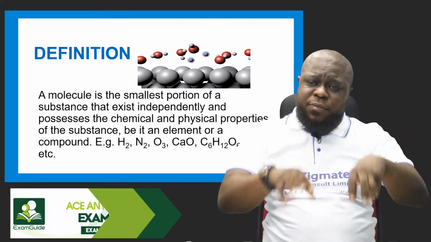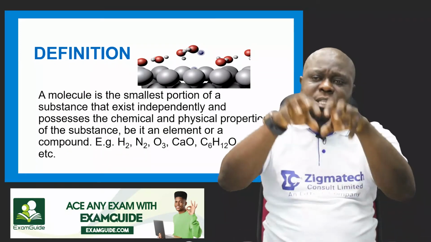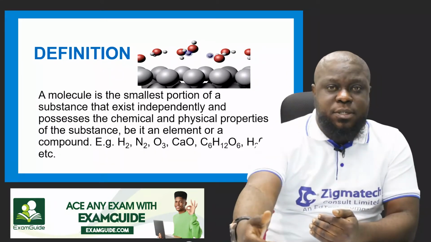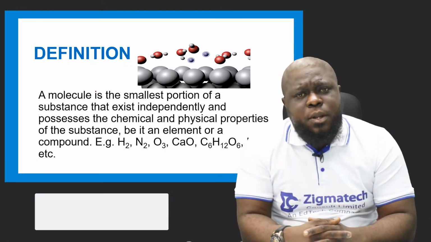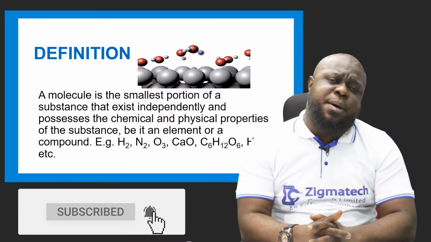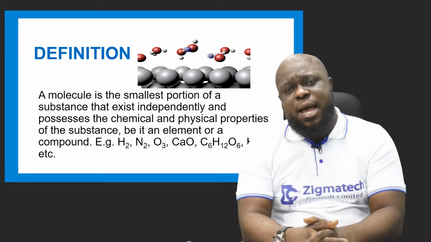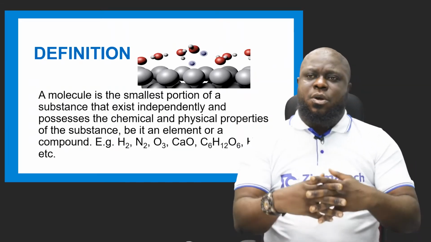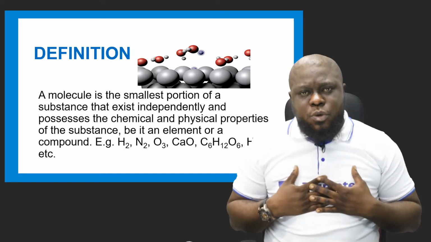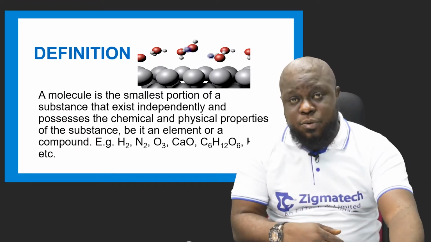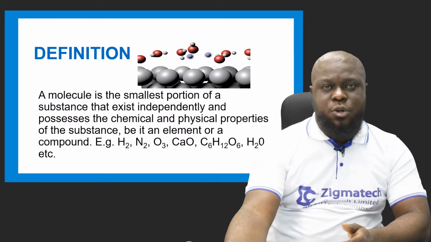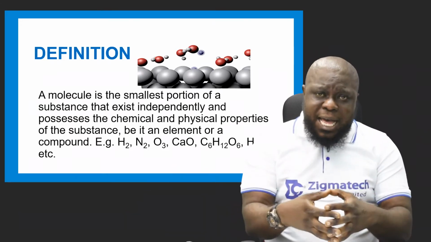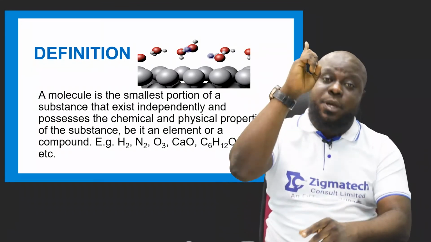In essence, the properties of an atom will still be the properties of an element, of a molecule. Why? Because the atoms only changed to form a molecule. It's like, let's take for example, we are 4 in the house, okay? And we exist independently. My name is Moses Onwatuegu. My sister's name is Sarah Onwatuegu, for example. My brother's name is John Onwatuegu. We exist independently, Onwatuegu, separately. Now, when we come together to form one family, our name will still be Onwatuegu.